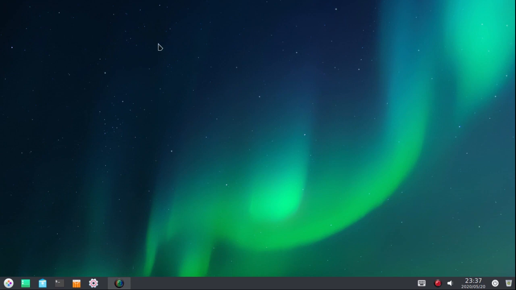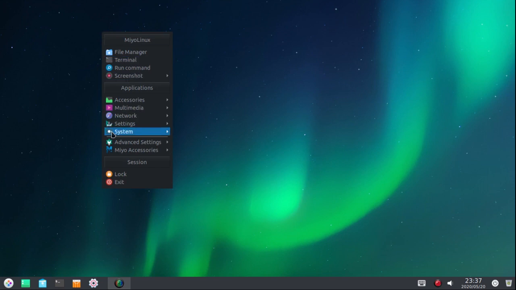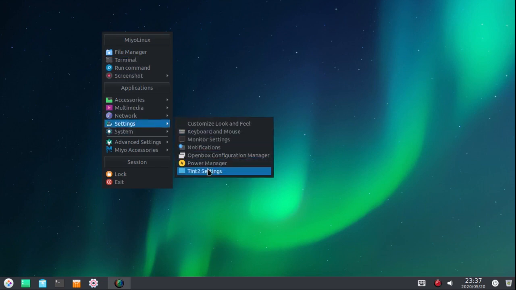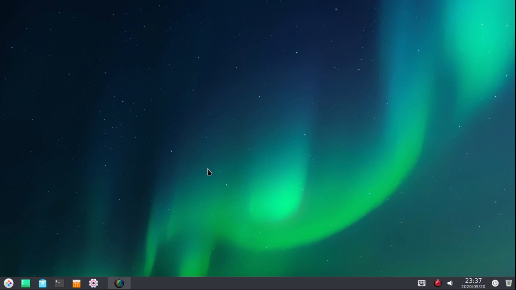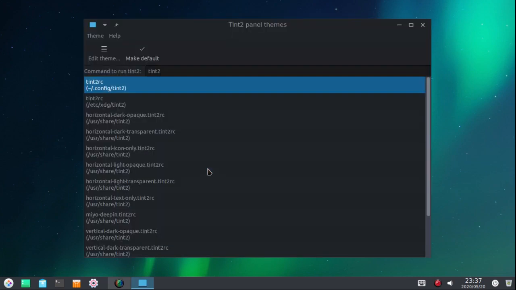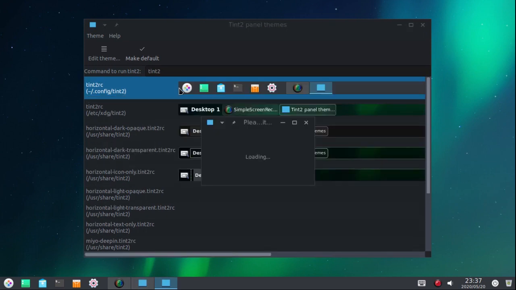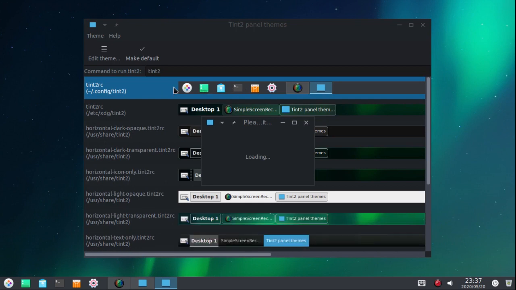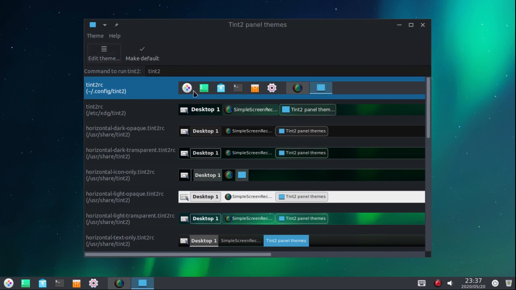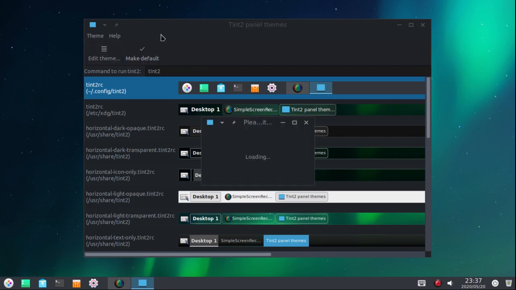The first option, open up your menu, go to Settings, Tent 2 Settings, and if you're still running the default panel, the default Tent 2 panel, go in here, it's highlighted right here, and click Edit Theme. And like I said, there are two options.